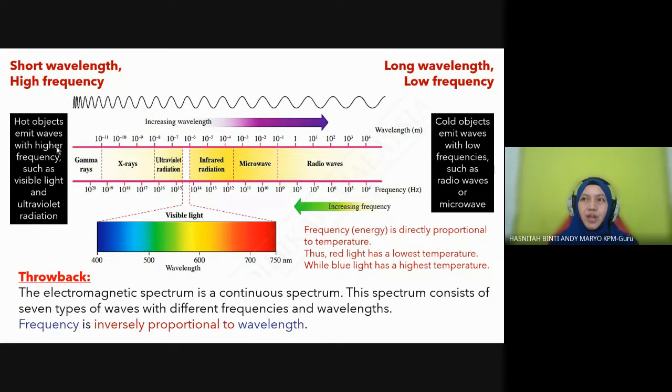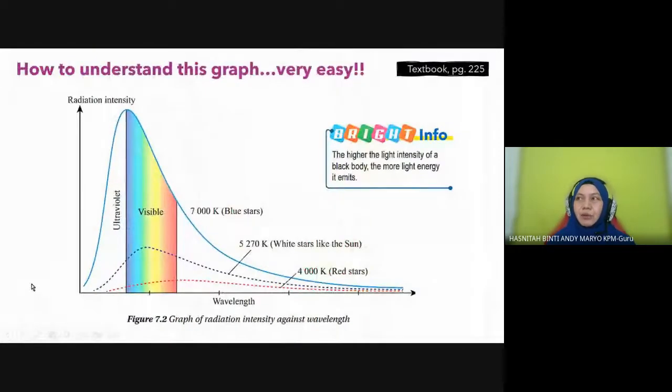Whereas a hot object emits waves with a higher frequency, such as visible light and ultraviolet radiation. Okay, next. If you go to your textbook on page 225, you will find this graph. This is a graph of radiation intensity on the y-axis against wavelength on the x-axis.